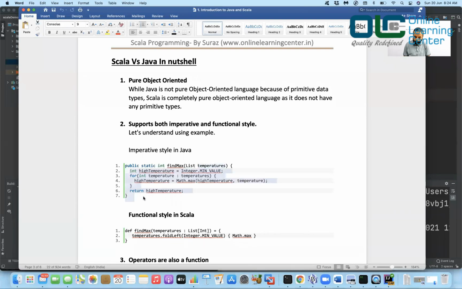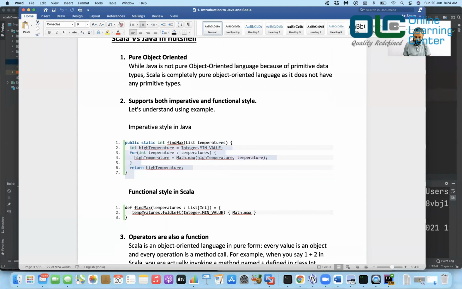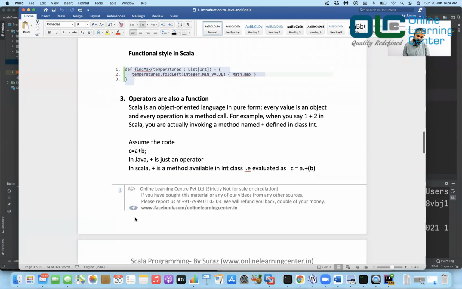Whereas if you want to get it done in your functional style, you can just say temperature dot fold left, and you write some value here. I'll tell you how exactly it works later. Right now you don't really have to understand this. I'm just trying to tell you how precisely you can write the code.